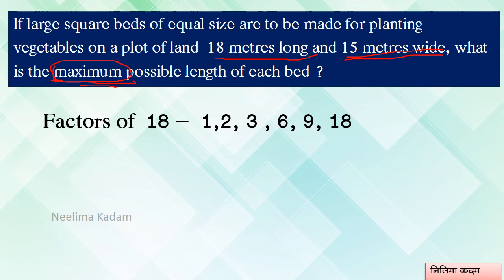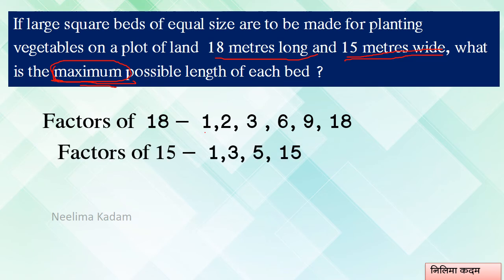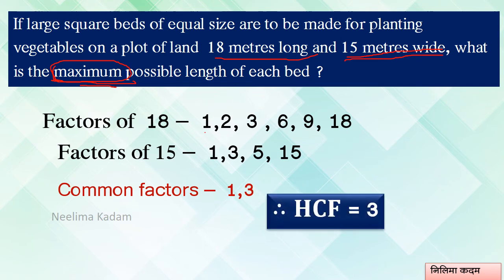What are we doing? First write down the factors of 18. It is very easy. 1, then 2, 3, 6, 9 and 18. Factors of 15: 1, 3, 5 and 15. Common factors 1 and 3. So HCF will be equal to 3, the highest. Therefore, as this is a word problem, you are supposed to write the answer in words.